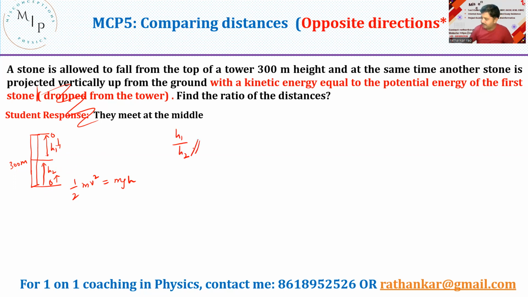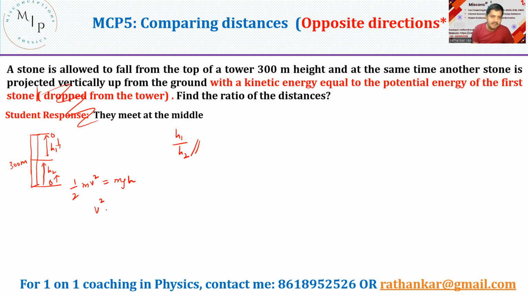Now, how do we do this? Is the question. So we do it like this. So first is, what is the velocity of throw? So there I had said velocity of throw is 100 meters per second. So here I have not given that value. I have given it by an expression saying that it is being thrown with a kinetic energy equal to the potential energy of the first stone. Okay, that's what is being given.